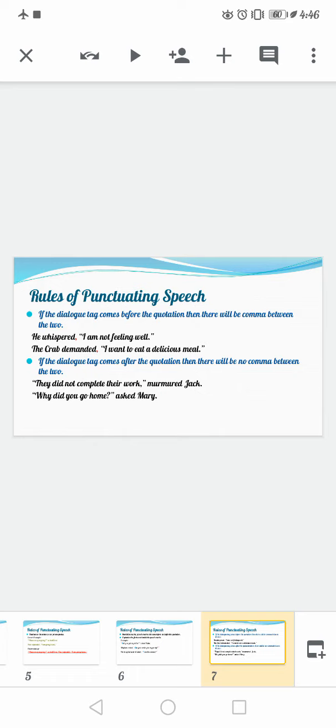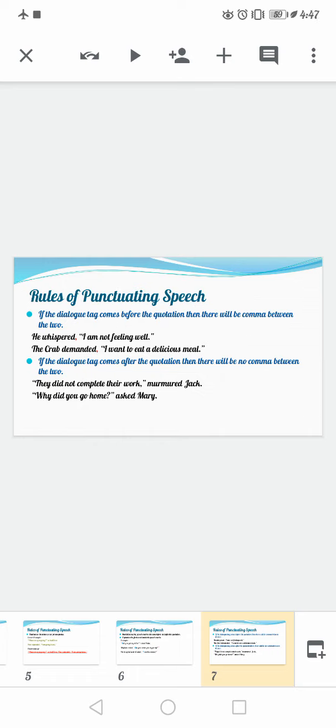The dialogue tag, meaning the person who is saying it, if that part comes before the dialogue itself, before the reported speech, there will be a comma. You can see the one with the red point. So there will be a comma between the dialogue tag and the quotation itself.